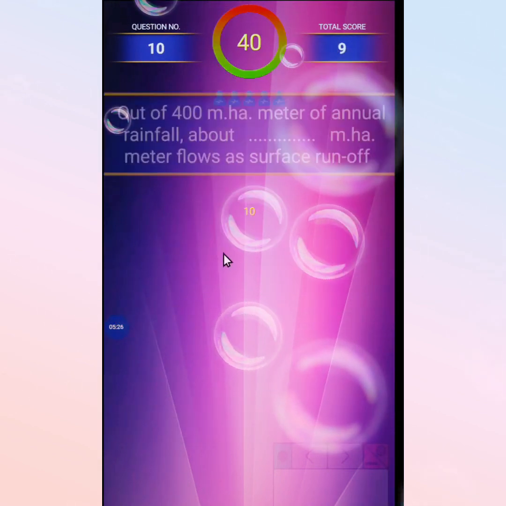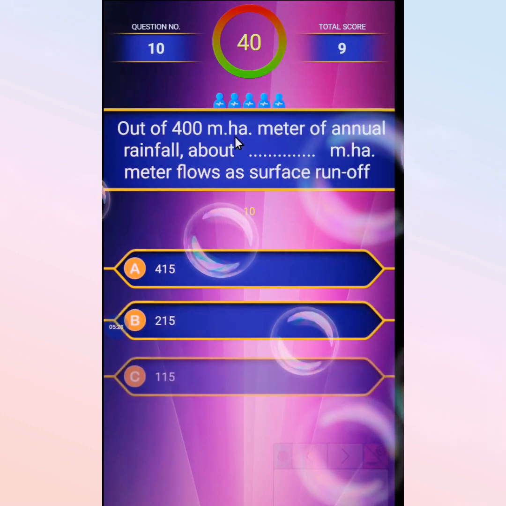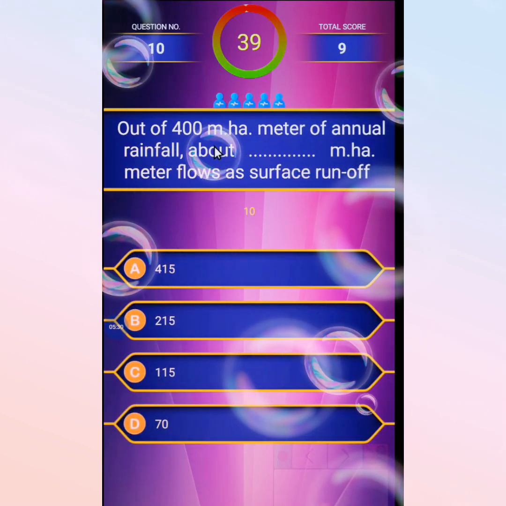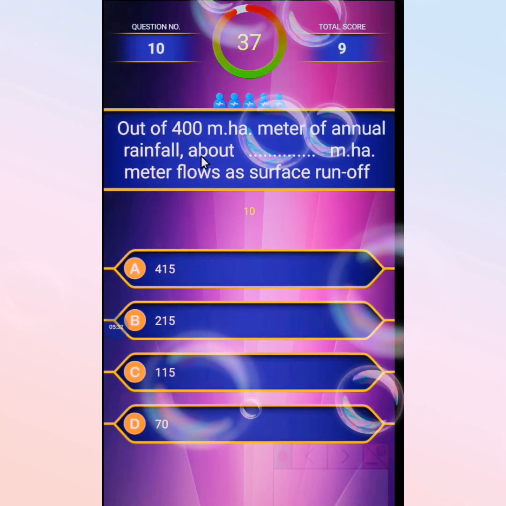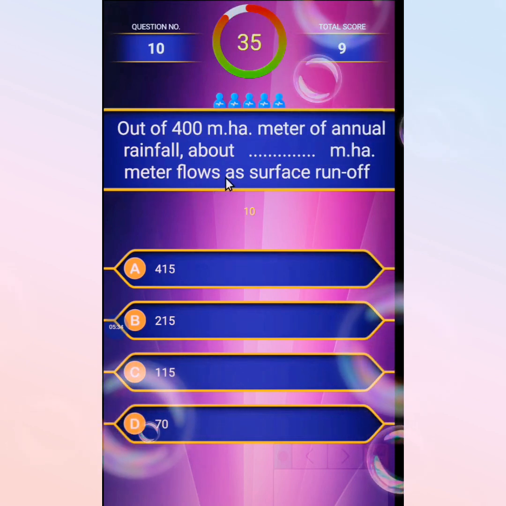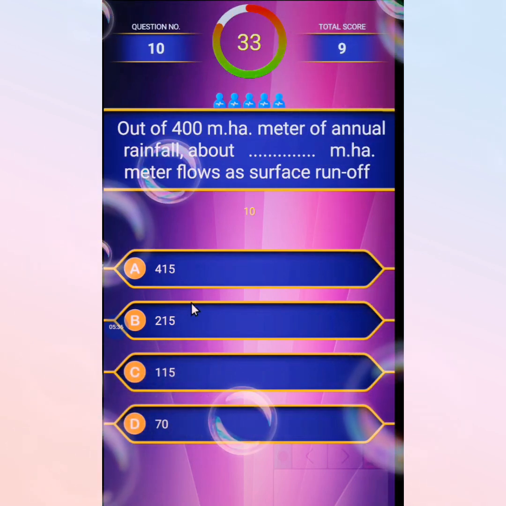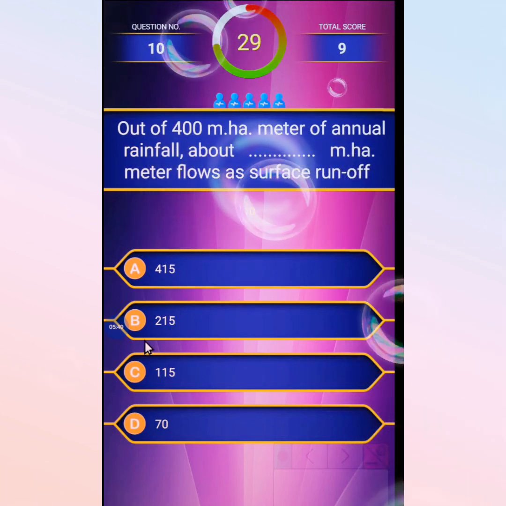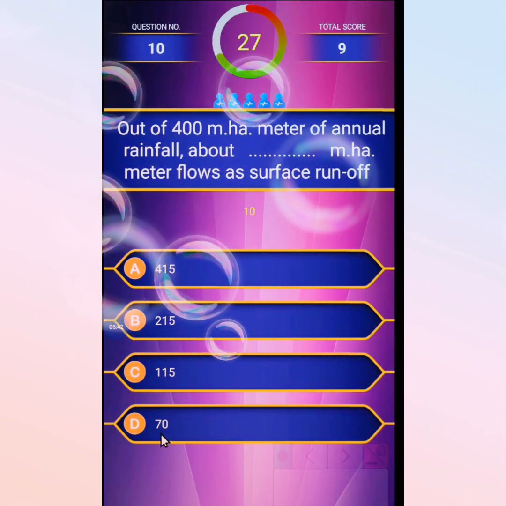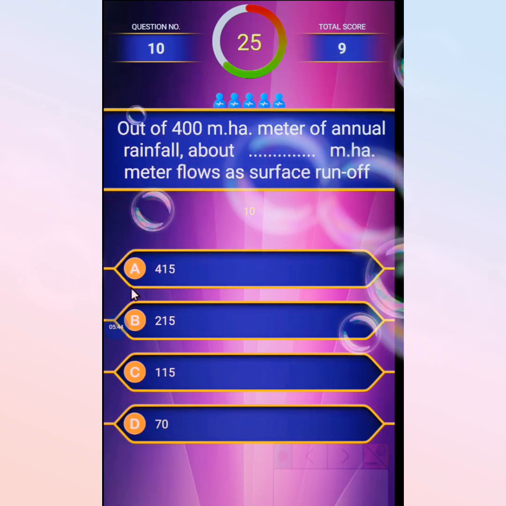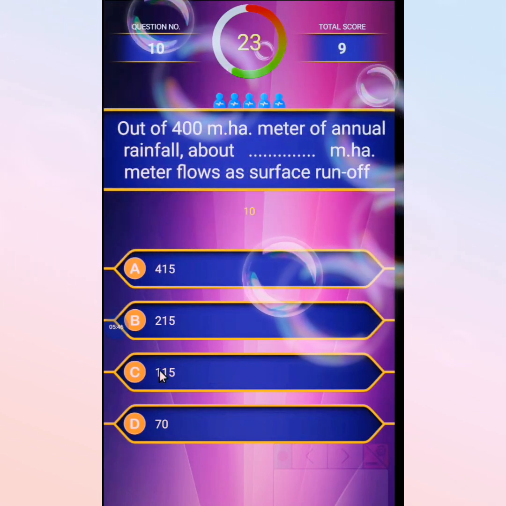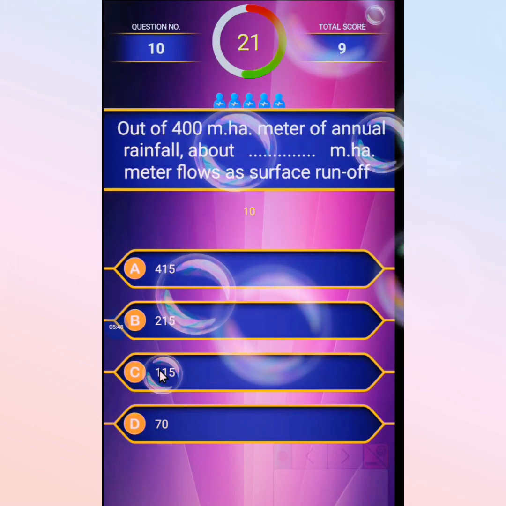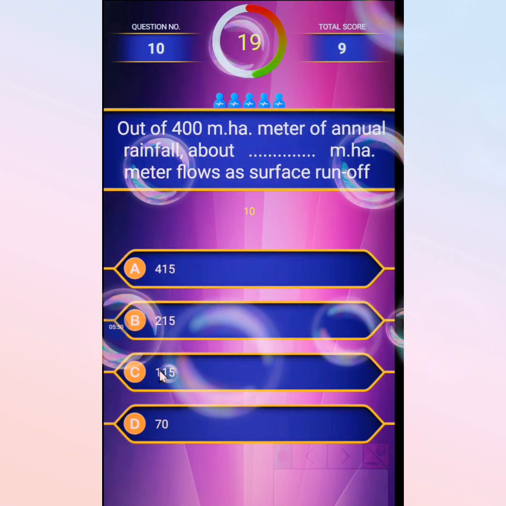Next MCQ: out of 400 million hectare meter of annual rainfall, about dash million hectare meter rainfall flows as surface runoff. The options are 415, 215, 115 and 70. The correct option is 115 million hectare meter flows as surface runoff.